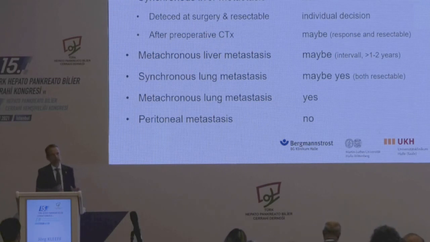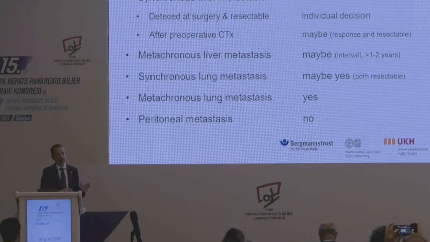If you operate a patient and you detect liver metastases that were not known, it is a very individual decision. It depends whether the primary tumor is resectable. Obviously, it depends also whether it's really oligometastatic disease, and you have to make sure that it's not some systemic disease where you have multiple liver lesions. But on an individual basis, you can resect those patients plus the liver metastases.